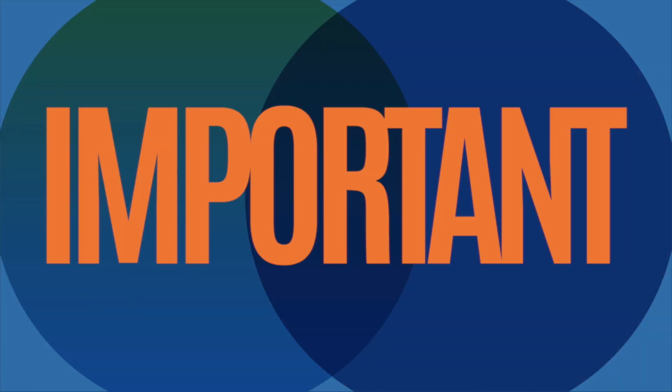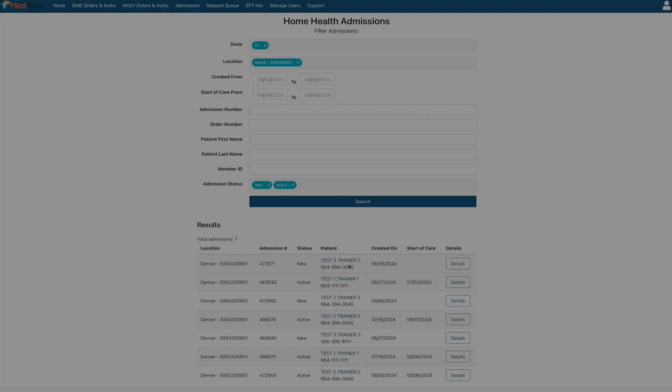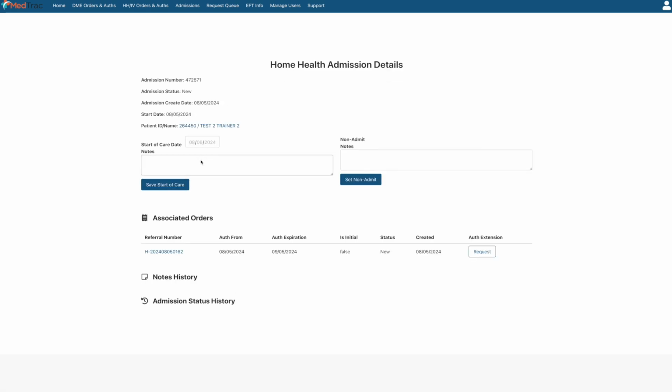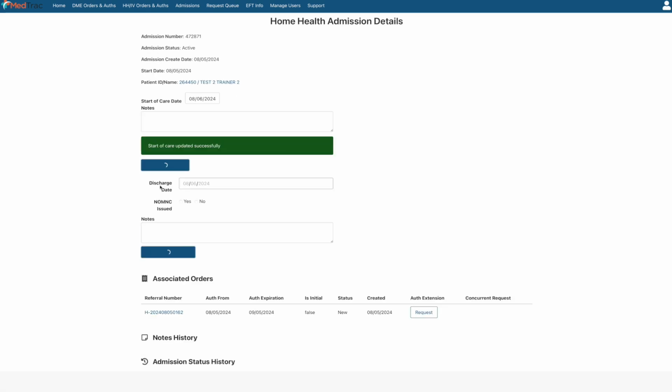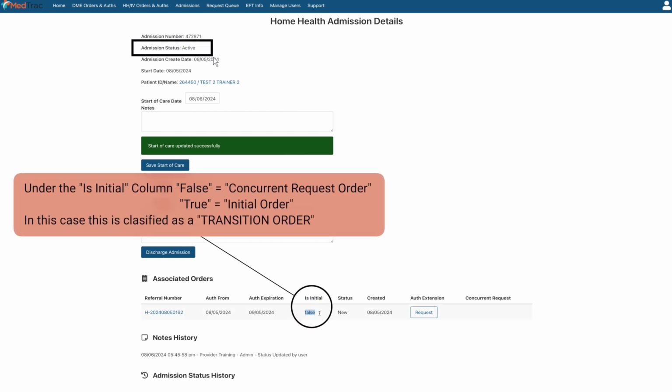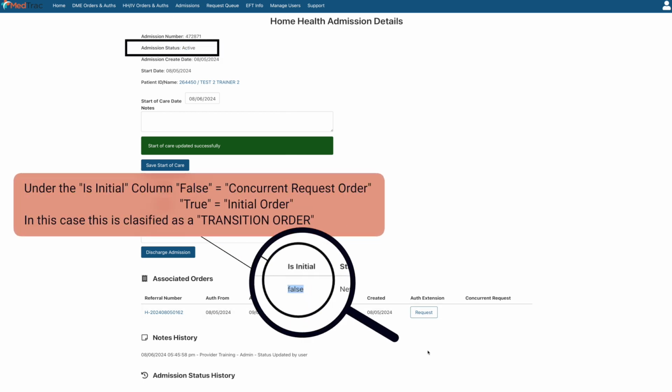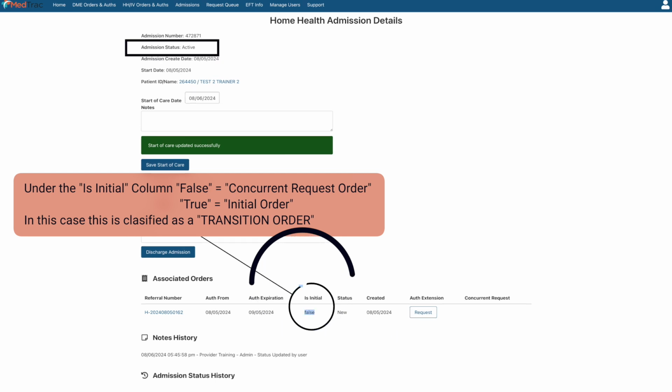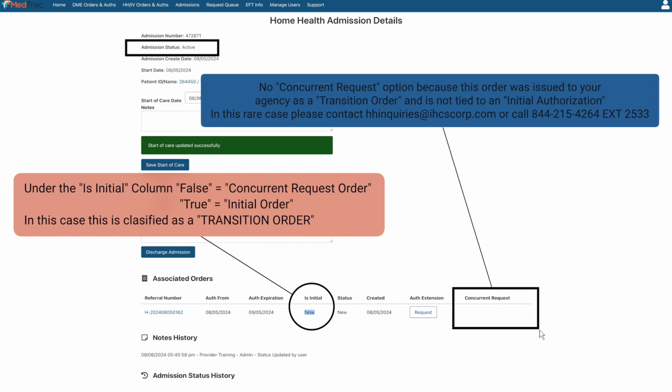Important information to note. If you find yourself pulling up patient orders and you confirm that the status is active because you entered the start of care date, but you see all assigned orders with the false label under the is initial column, this means that there is no initial authorization or mother authorization tied to this patient order or orders, and therefore you will not have a concurrent request option. In most cases, this is considered a transition order, meaning this patient was previously assigned to an alternate agency, then reassigned to your agency for service.